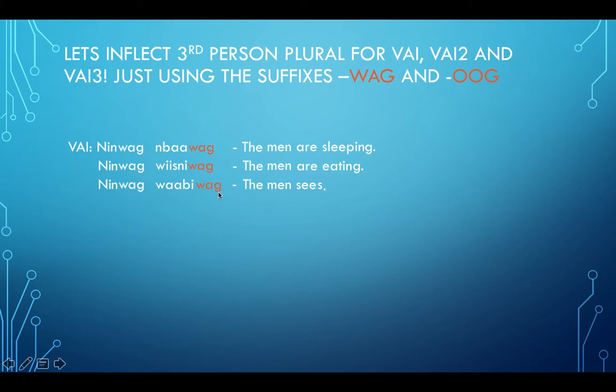So G is the last one, W is second last, and B is our third last consonant sound. We got a vowel sound here and a vowel sound here, so we got to get rid of this short vowel sound. Bring in that wug. So we went from nene wabe to ninwug wabwug, and that means the men see. So our third last consonant rule applies to verbs as well.